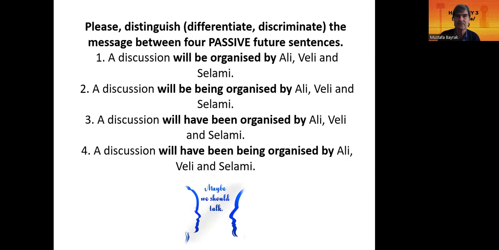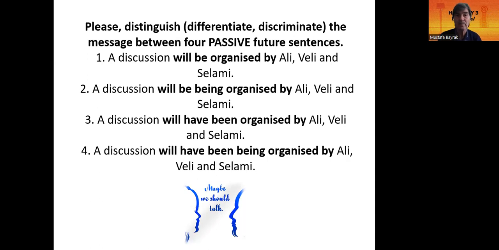Will be organized. So the action is important. The person wants to give the action message here, and we get the action message, not any other actions, but only organize. And the action organize comes to our mind.